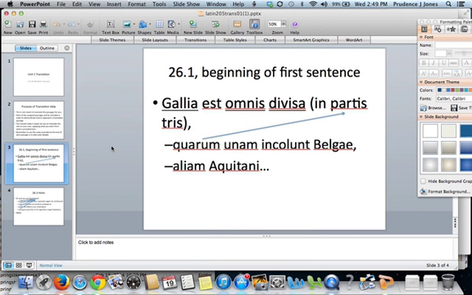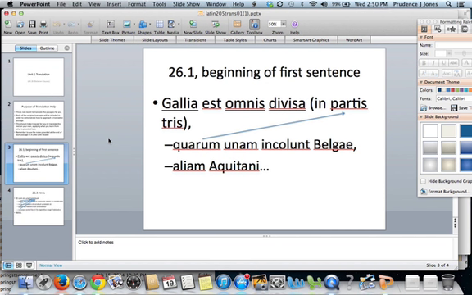So let's look at the beginning of the first sentence of 26.1. Notice that I've done some things with the layout and I've underlined some words. I've underlined Gallia, omnis, and divisa. These are the words that are in the nominative. So Gallia is our subject, Gaul. Omnis is an adjective modifying Gallia. And divisa, as the note tells you, is a perfect passive participle being used as an adjective. So it's the predicate, or what you might know as the complement. It's what comes after the is. So the first part, all Gaul is divided.